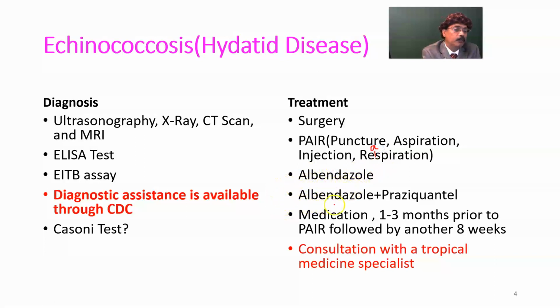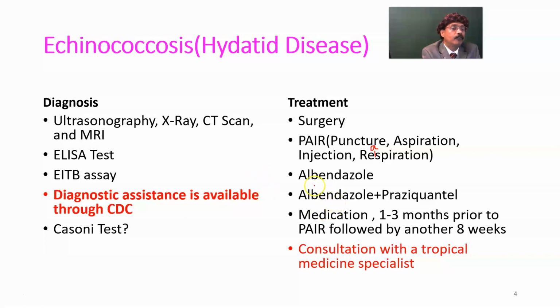It is better to give two drugs, albendazole and praziquantel, for better efficacy. Ideally, medication should start 1 to 3 months prior to PAIR or surgery, and should be continued for another 6 weeks. Sometimes surgery or PAIR may not be possible, for example if the cyst is in the brain or spinal cord.